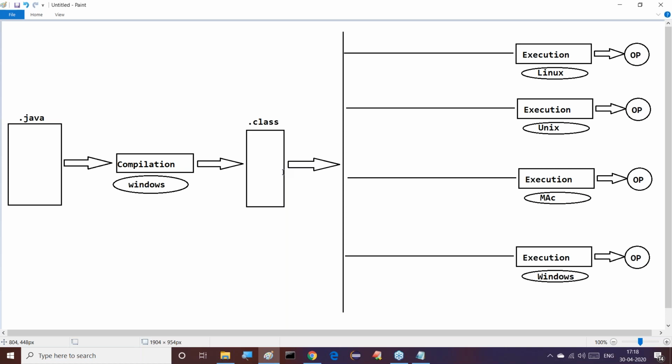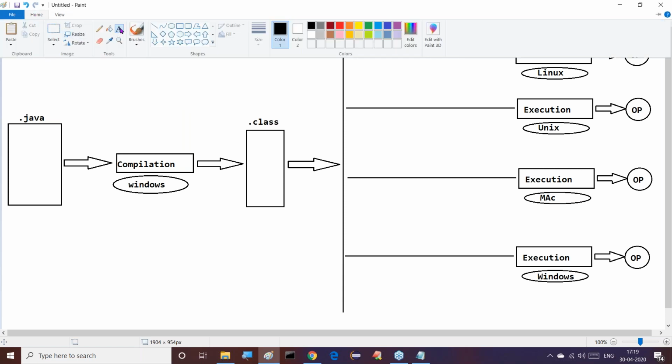Understand what I'm telling you clearly. Next, after completion of this point, let me check how much it is possible in the case of Java.